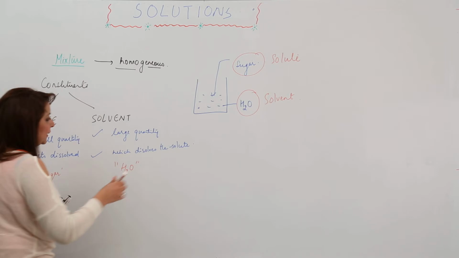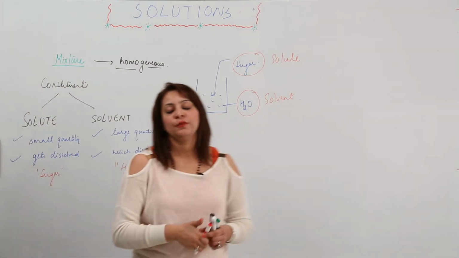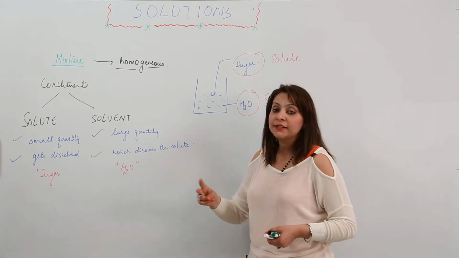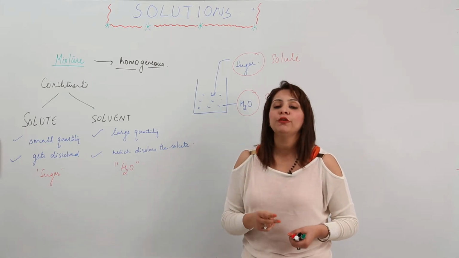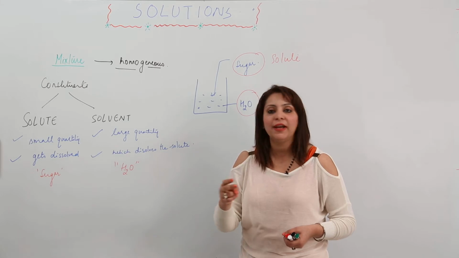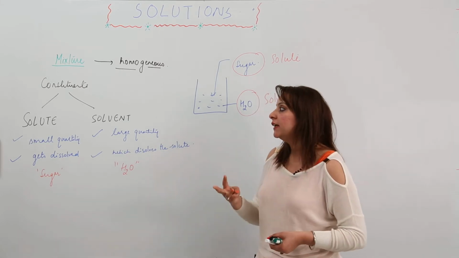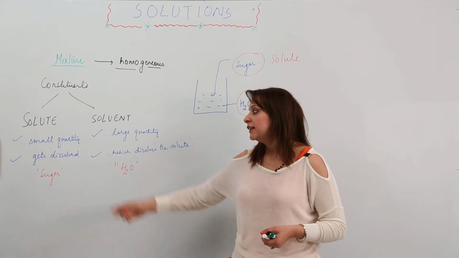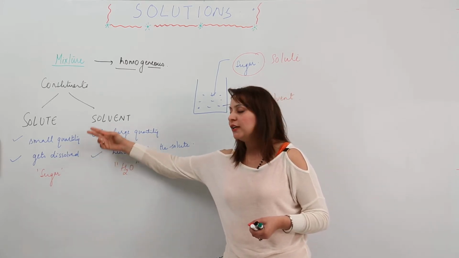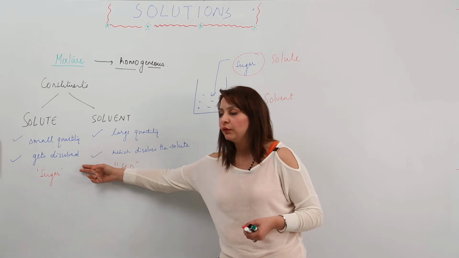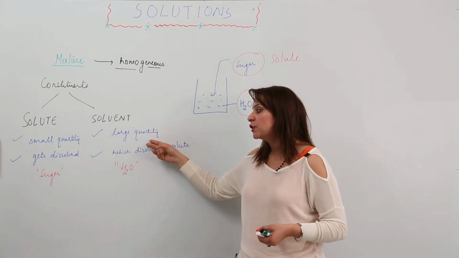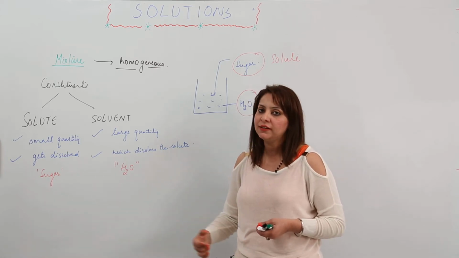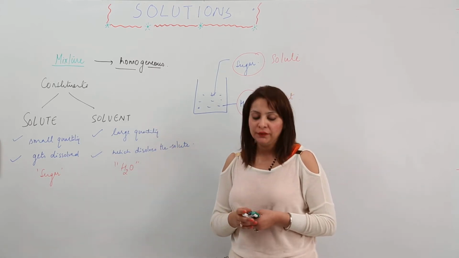So I think it's clear to you now that, first, a solution is a mixture. Second, it is homogeneous in nature, meaning uniform composition and properties throughout, from wherever we pick the sample. Third, the constituents are always a solute and a solvent. The substance present in small quantity is the solute and it gets dissolved. The solvent is present in large quantity and has the ability to dissolve the other substance. So this is the solvent, right?